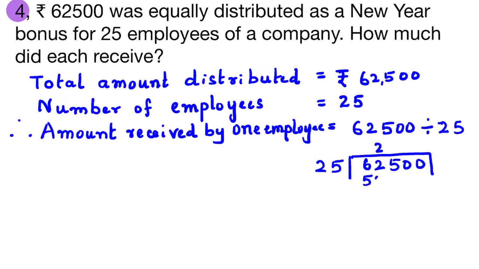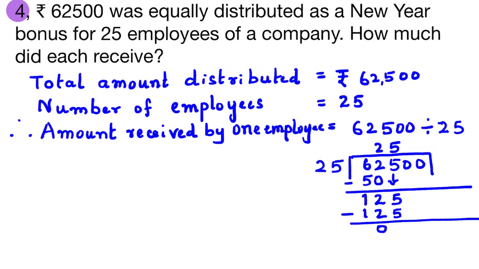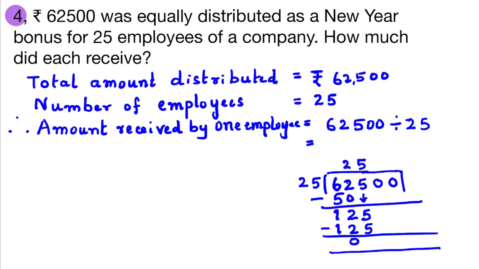25 twos are 50. 62 minus 50 is 12. Bring down 5. 25 fives are 125. 125 minus 125 is 0. 25 times 0, 0. 25 times 0, 0. Each employee received rupees 2,500 as New Year bonus.